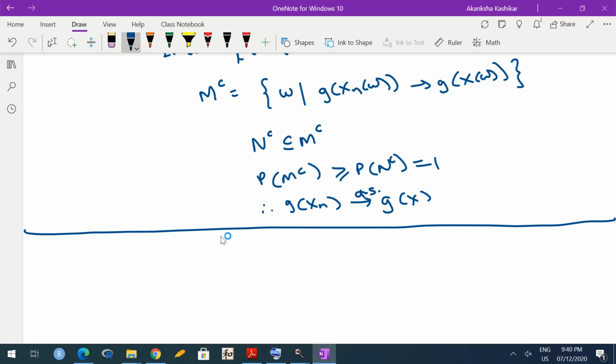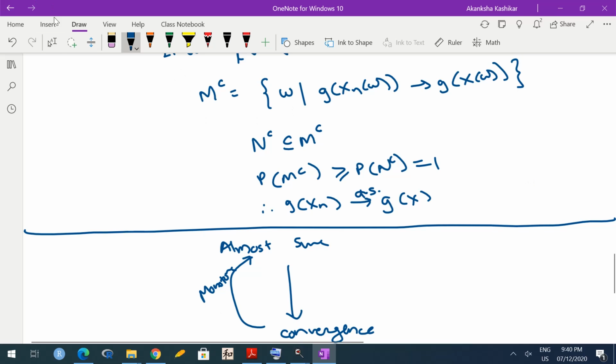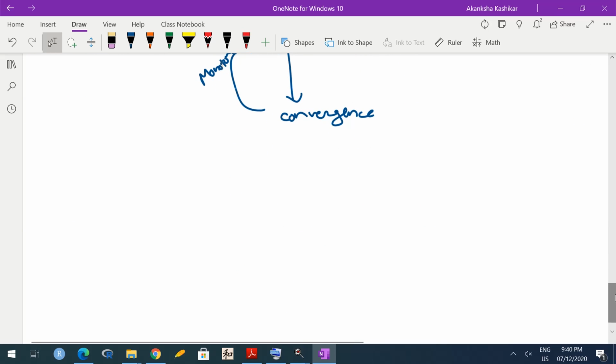We know that almost sure convergence is stronger, and hence almost sure convergence implies convergence in probability. The reverse is true if we have monotone sequences. So in general it is not true, but if we have monotone sequences, then it is true. What do I mean by that? Let me state it clearly.